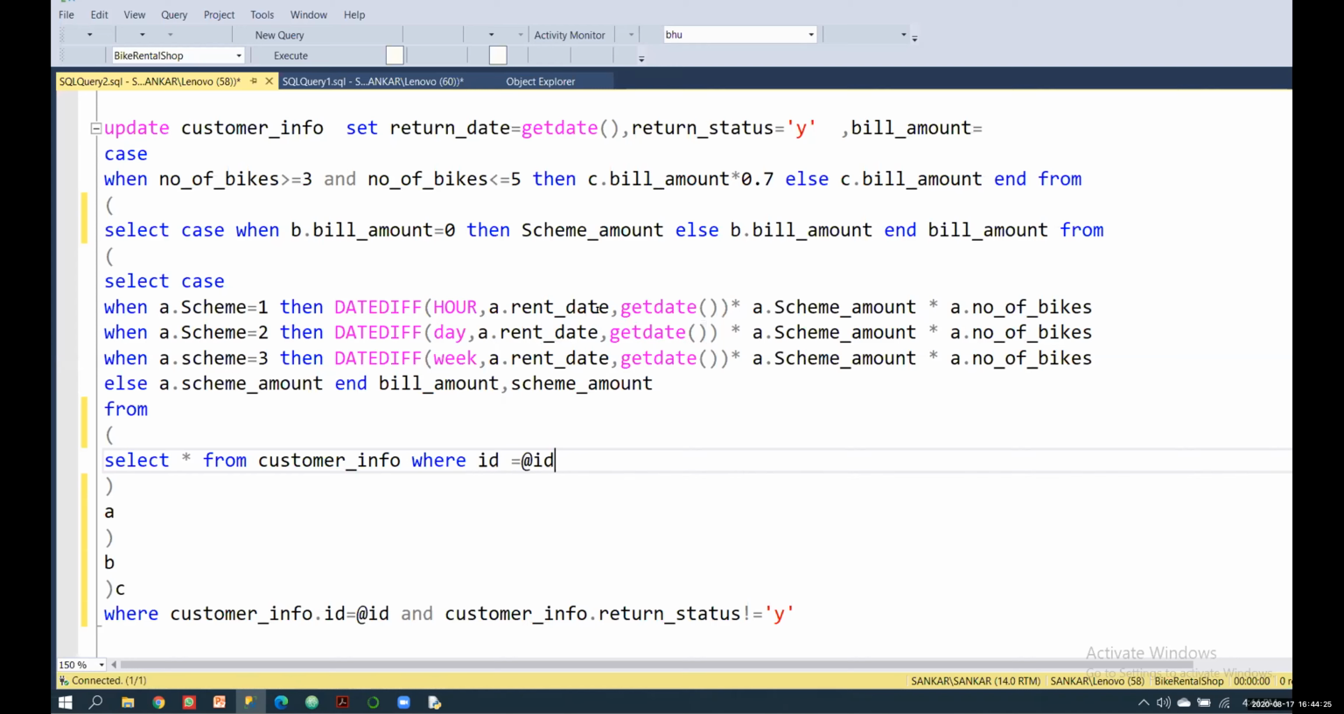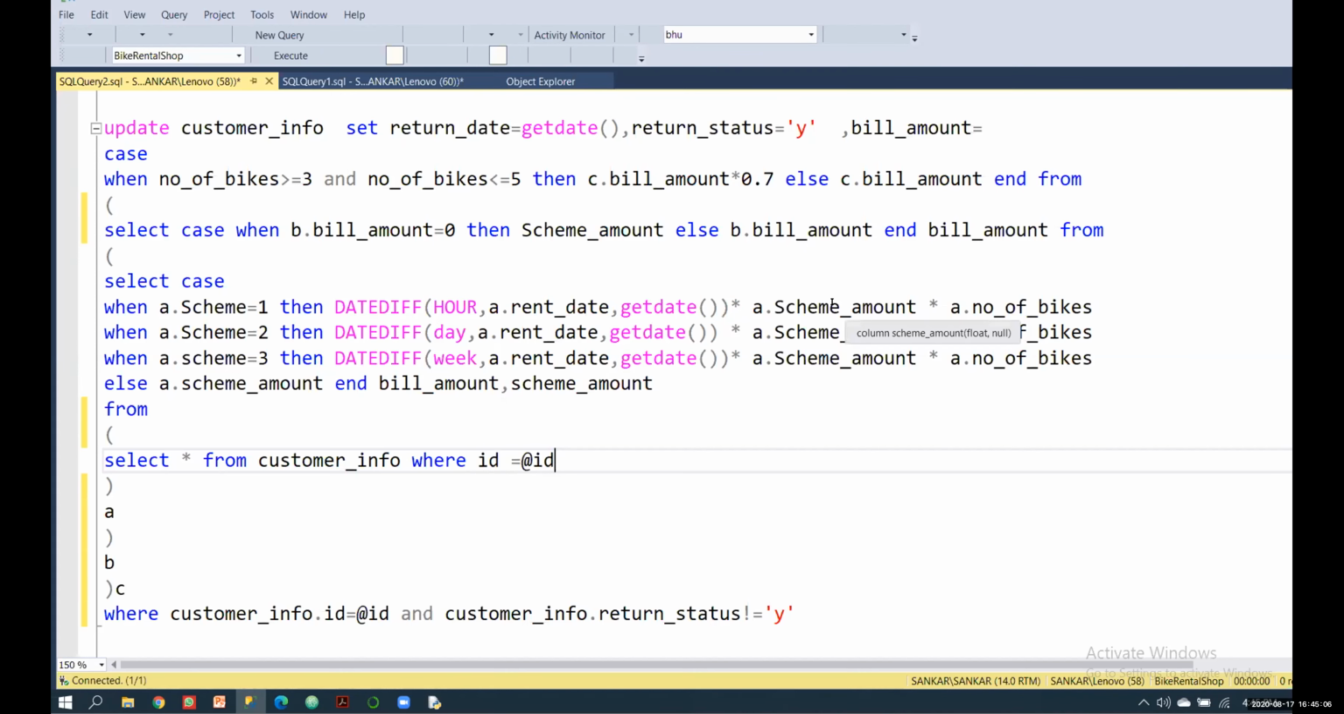So here I'm using rent date. Rent date means the date when the person rented the bike, and GETDATE means today's date and current time. First it calculates the difference, then it converts into hours. You can give whatever you want: seconds, microseconds, days, weeks, and months. It simply converts into hour, and the second line converts into day, and the third line converts into week.